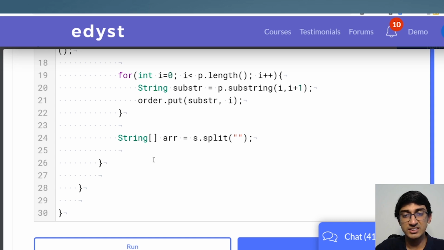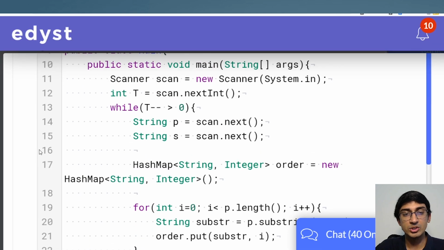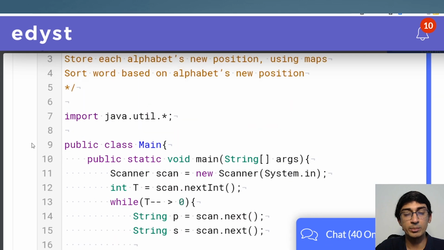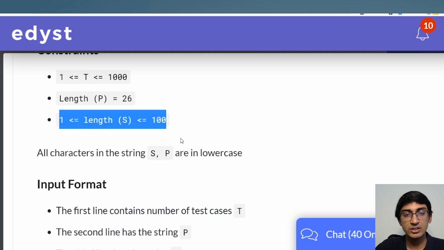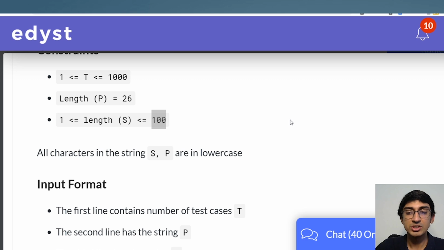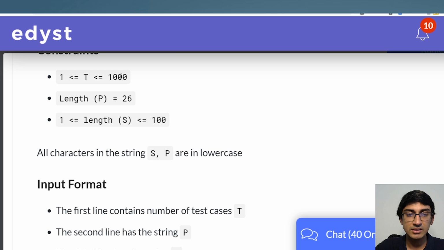Well, some of you who've done Java will be thinking, oh my god, do I have to implement a comparator and a comparable because I want to use the collections object here and all of that. Well, you don't need to do all of that because you're slightly lucky here. The length of S, that is the length of the array, would at max be 100. So even if you do the worst sort possible, bubble sort, which will be n square, you're still way below the limit over here, right? So it's completely fine. Yes, T can be up to 1000, at which point you will probably cross it, but you can still take a chance over here and it will probably work out.